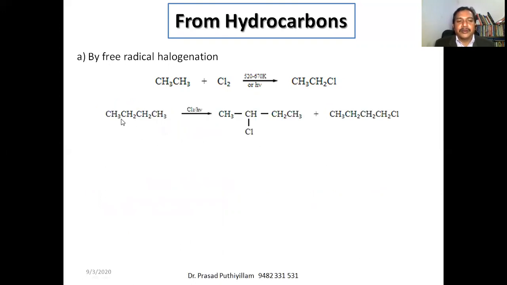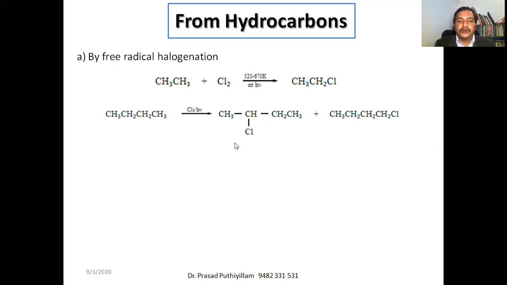Take a higher hydrocarbon, say butane, with 4 carbon atoms. Here it has two different types of carbon atom, a primary carbon and a secondary carbon. When it reacts with chlorine in presence of sunlight, two possibilities are there. The chlorine can be connected to the primary carbon to get a primary haloalkane, or to the secondary carbon to get a secondary haloalkane. So here it is 2-chlorobutane and 1-chlorobutane.